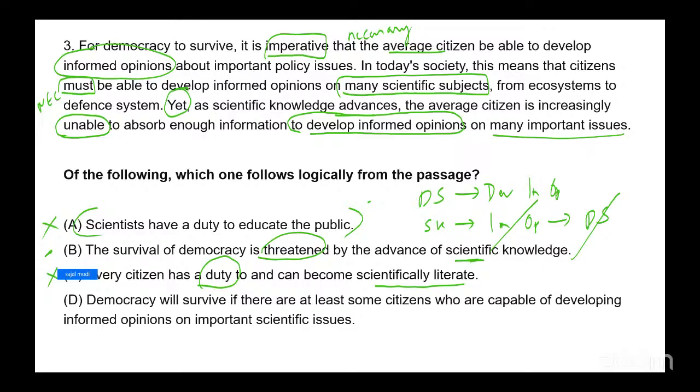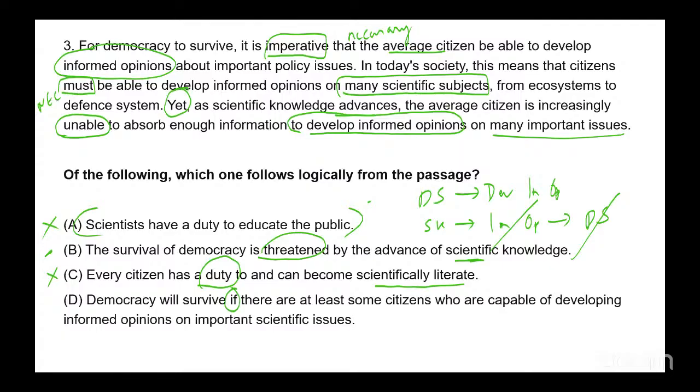D. Democracy will survive if there are at least some citizens who are capable of developing informed opinions on important scientific issues. Now, D is a little interesting. D looks like a very good option. But the problem with D is this word if. How is this a problem? It says if there are some citizens who are capable of developing informed opinions, democracy will survive.